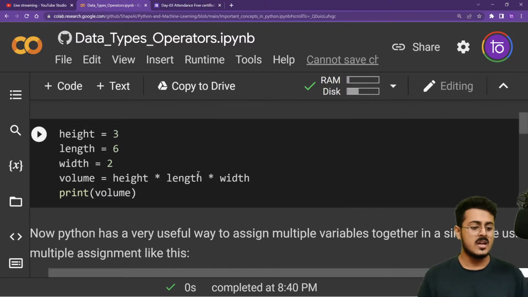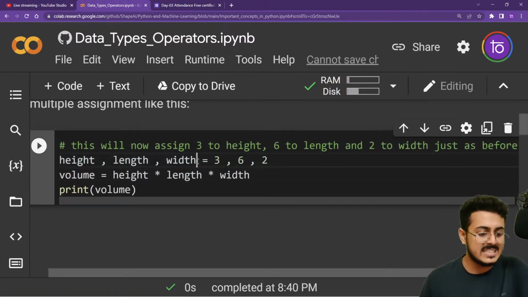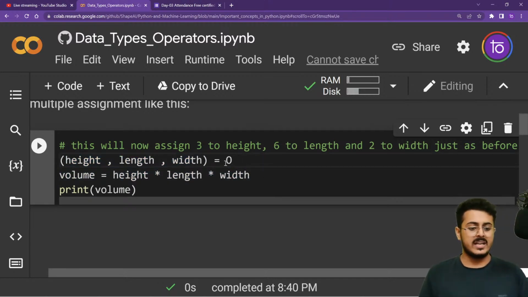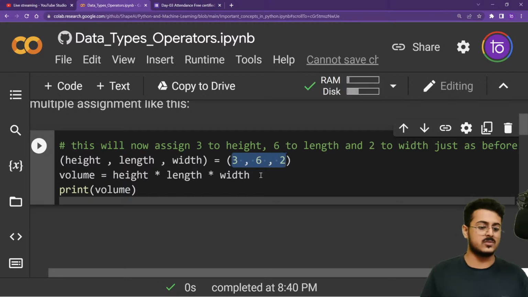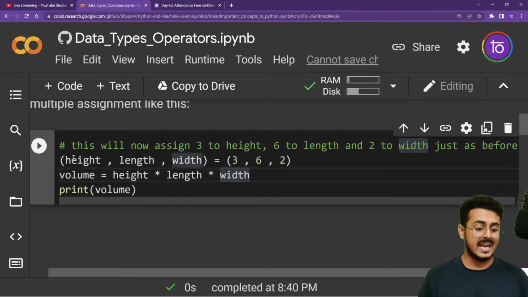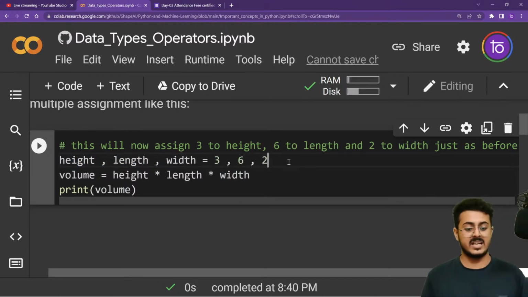Okay, right over here we have seen height, length, and width, this is one tuple, and 3 comma 6 comma 2, this is another tuple. We've already learned about tuples before this as well. Before even learning tuples, we've already used tuples right over here. Height, length, and width, 3 comma 6 comma 2. Like I said, you don't need to specify the parentheses right over here. So this is also a tuple, guys.